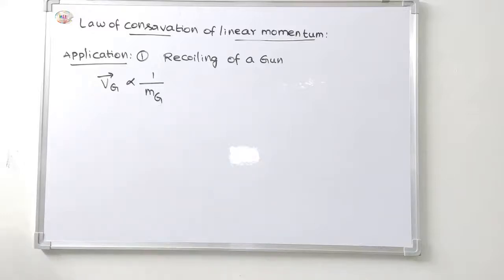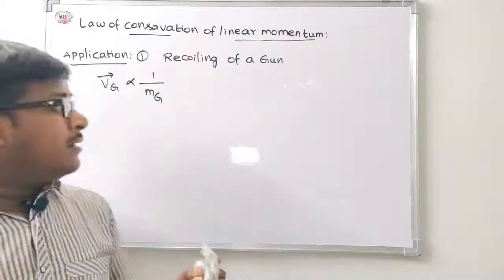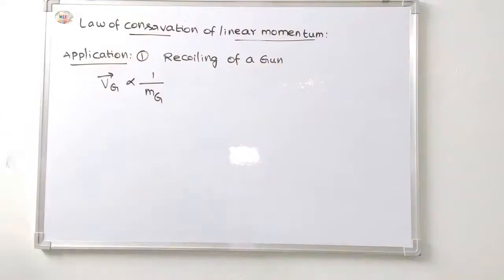While firing, the gun must be held tightly to the shoulder. This would save hurting the shoulder, because in this condition the body of the shooter and the gun behave as one body. The total mass becomes large and the recoil velocity becomes too small.